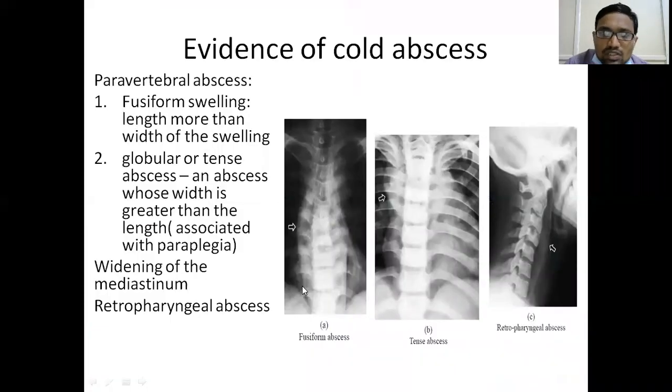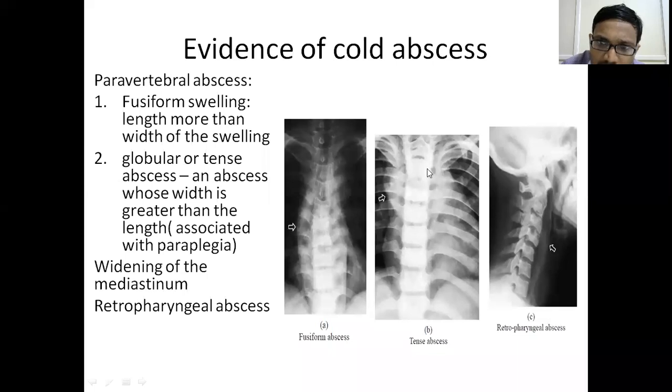Other thing which you have to see in radiographs is, look at the cold abscess here. Look, it is a fusiform swelling. This is the fusiform swelling of a cold abscess. If the fusiform swelling is there, it means that the length is more and the width is less. So this fusiform swelling in the radiograph indicates that it is a cold abscess. You should not miss such findings. And here also we can see a cold abscess.